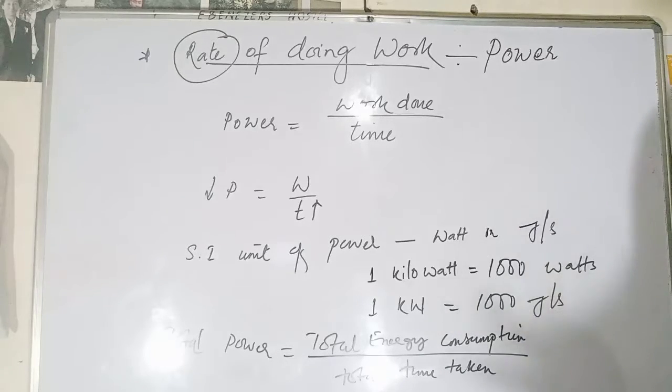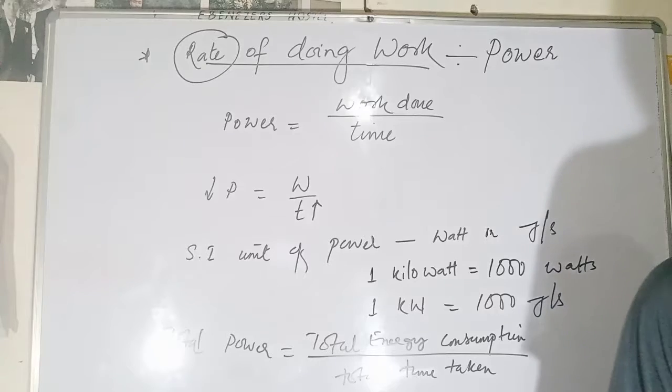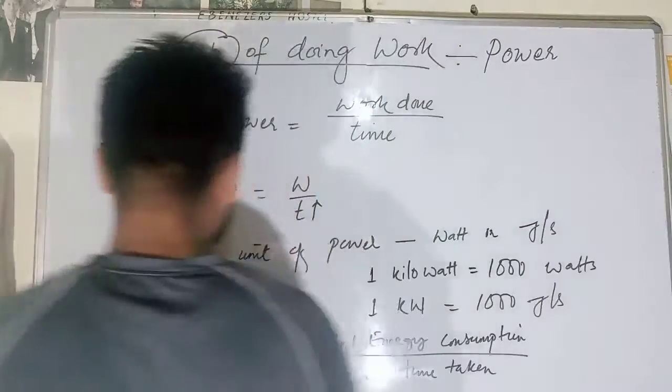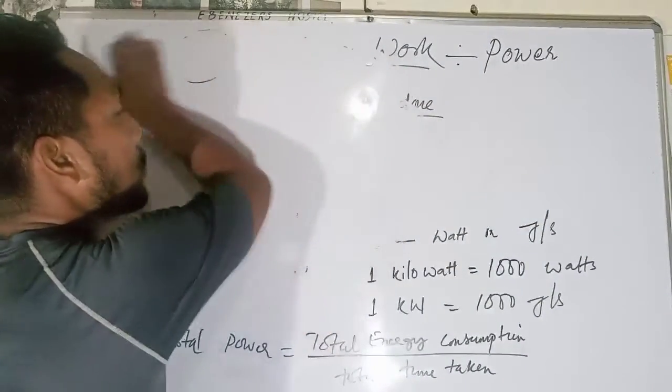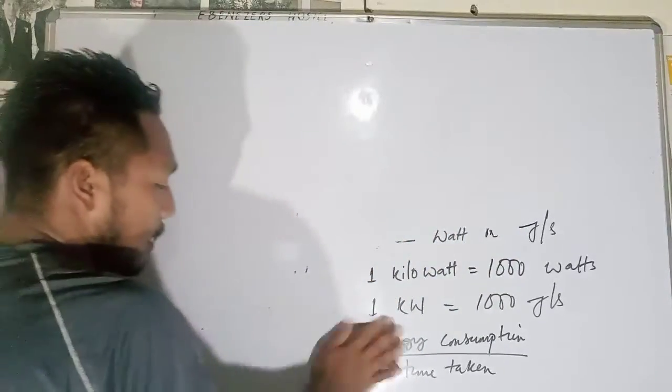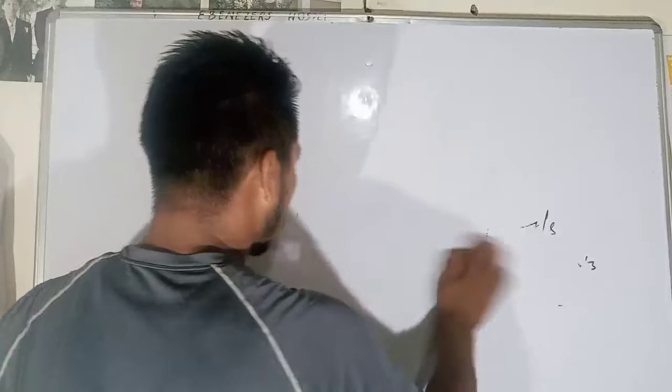Now let's talk about the commercial units of energy. When you talk about commercial units, joule per second, a joule is very small or inconvenient for very large quantities. Commercial means business. When you talk about business or the power in your homes, it is very small to measure in terms of joule.